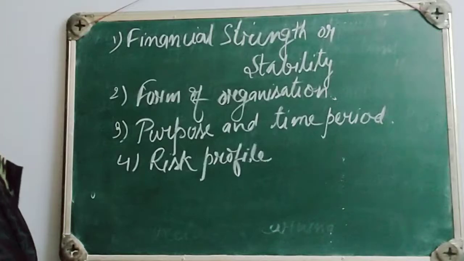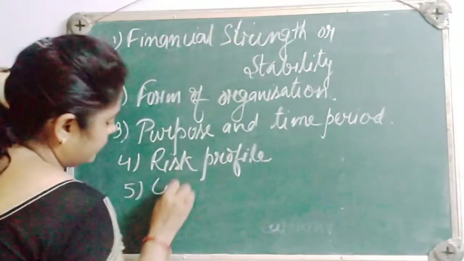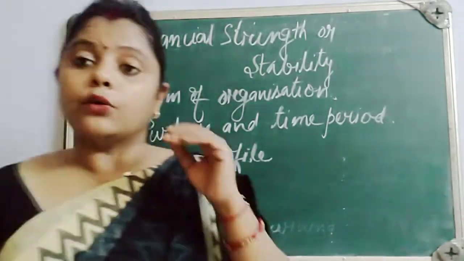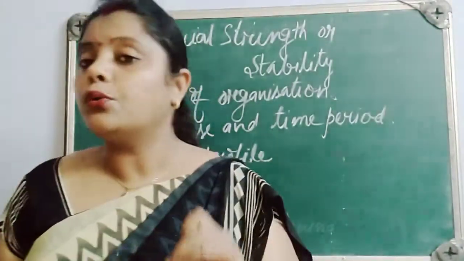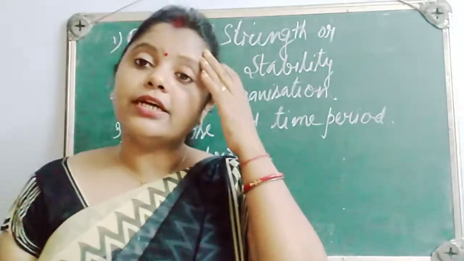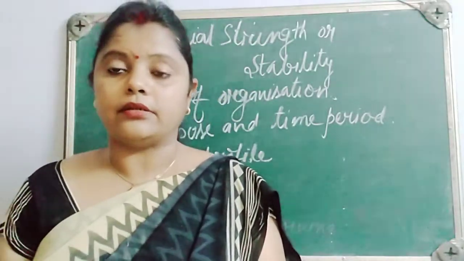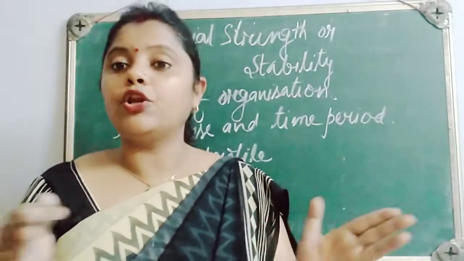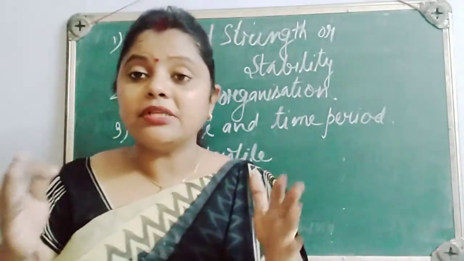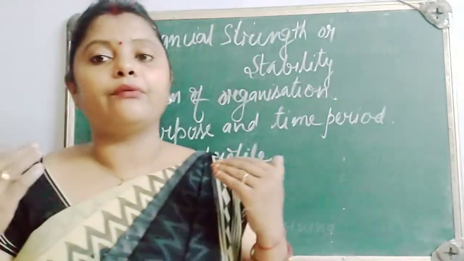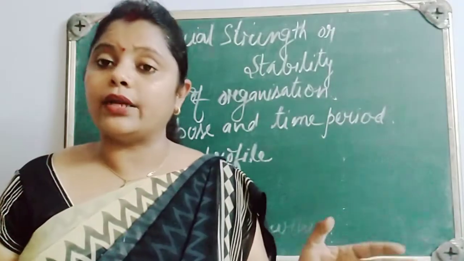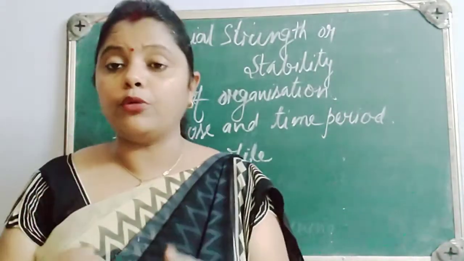Now the next one is control. This is also one of the interesting things. Who controls the company? Who are the owners of the company? Shareholders. If they do not want to share their control with any other person, in that case, they will not issue further equity shares. So they have to go for other sources. That means we have to decide whether we are ready to share our control, or we don't want to share it with anyone else. I want to keep the control in my hand, I want to take decisions.